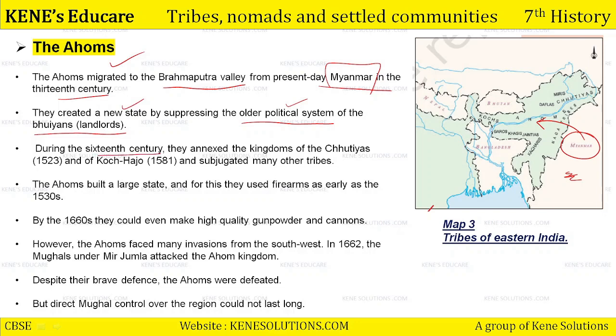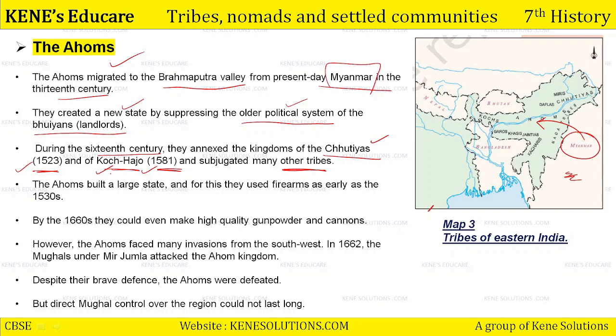During the 16th century, they annexed the kingdoms of Chutias in 1523 and of Koch Hajo in 1581 and subjugated many other tribes. इसी दौरान, nearly in this time period, Mughals also established themselves, right, in the 16th century. When in 1526, Ibrahim Lodi and Babur had a battle at Panipat, and then Babur won, and Mughal dynasty was established. Very nearly to that period, Ahoms also annexed the kingdoms of these two tribal communities and subjugated many other tribes under them.